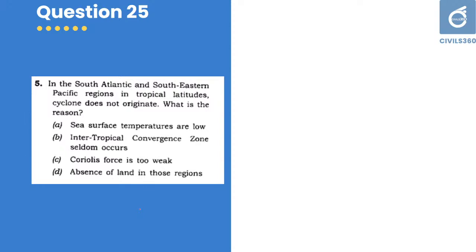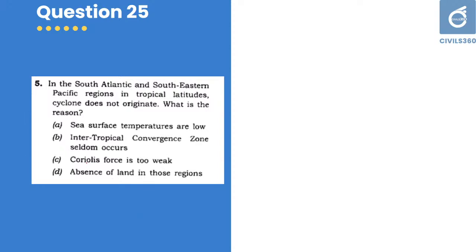Question number 25. In the South Atlantic and Southeastern Pacific regions of tropical latitudes, cyclone does not originate. What is the reason? Sea surface temperatures are low. Intertropical convergence zone seldom occurs. Coriolis force is too weak. Absence of land in those regions.